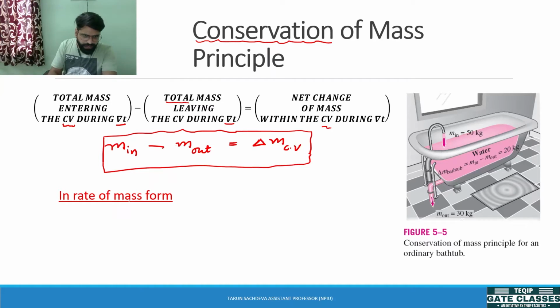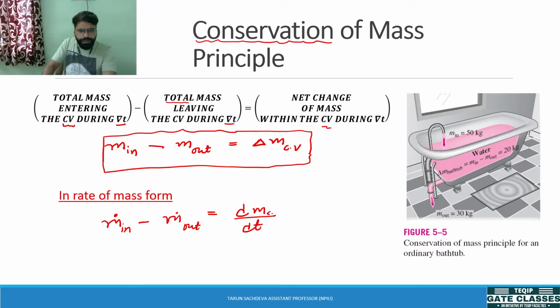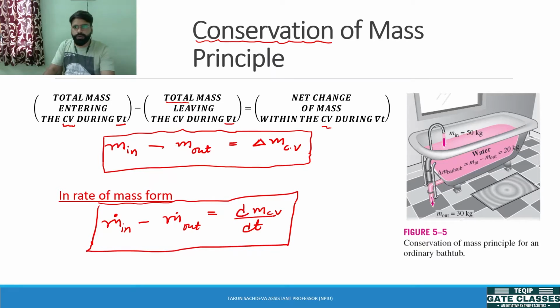Okay, in rate of mass form, if we want to write this equation with respect to time, then the rate of mass entering the system minus the rate of mass leaving the system should be equal to the change of mass of the system with respect to time. So this equation will help you to analyze further for the flow system or open system.